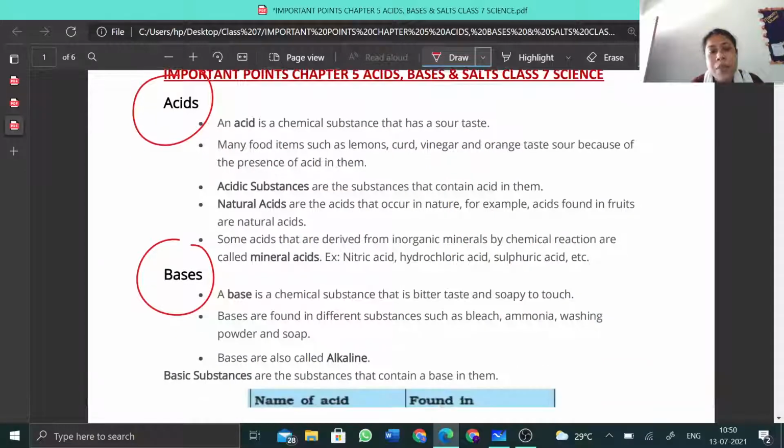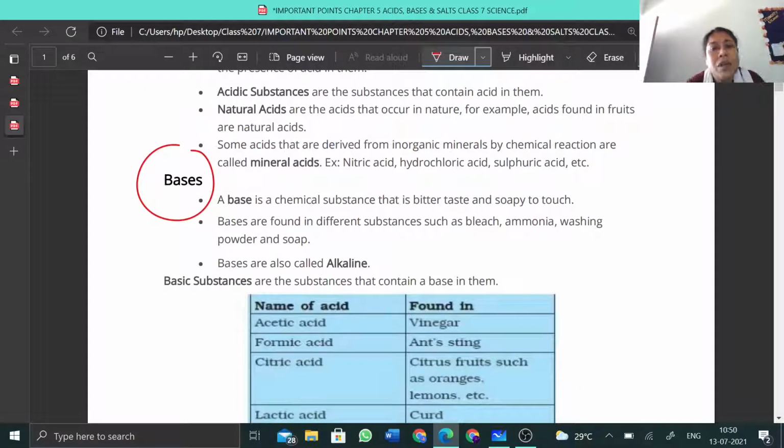Next, what are bases? Bases are chemical substances and they are generally bitter to taste. They are very bitter when you taste them, and they are soapy to touch. When you touch them, they will feel soapy. The texture will be soapy. Bases are found in different substances like bleaching powder, ammonia, washing powder that you use at home, and soaps, which all contain bases. Bases are also found in the laboratories.